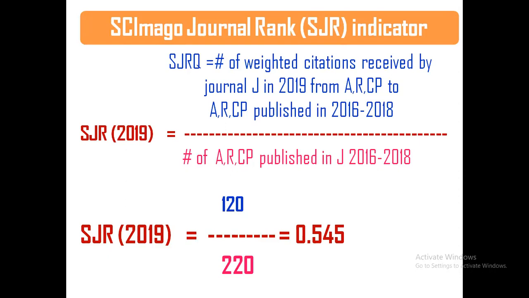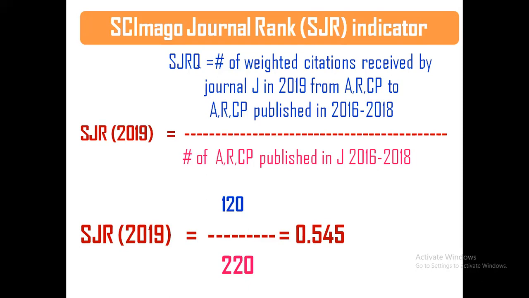But in impact factor, they take only journal articles, the citations about an article only. Here in SJR, they take articles, reviews and conference papers published in the previous 3 years.